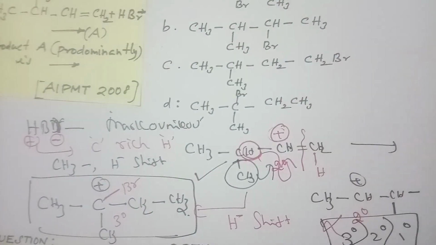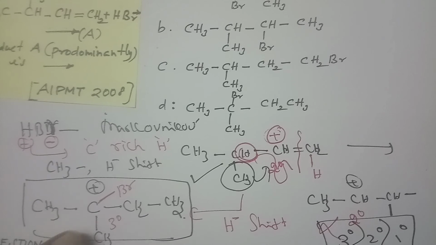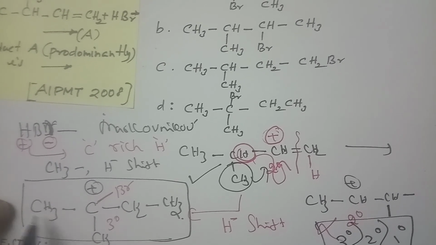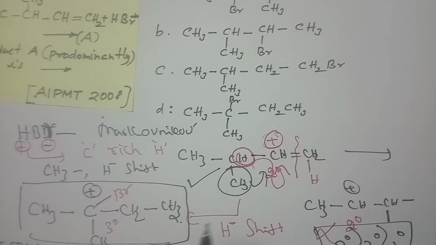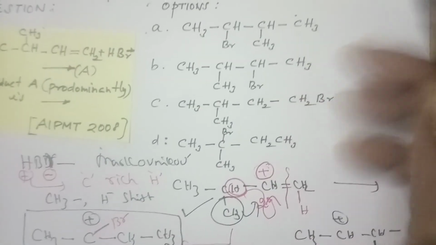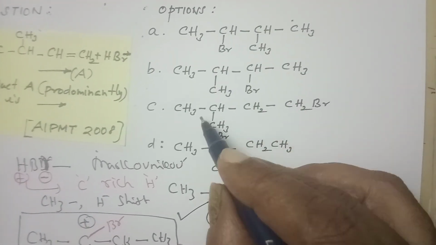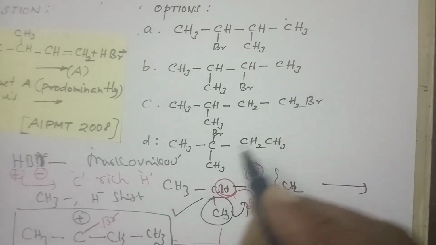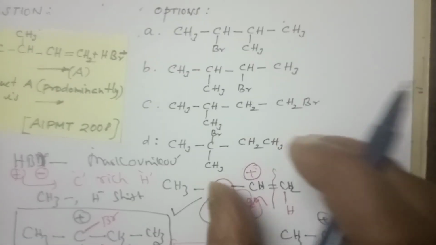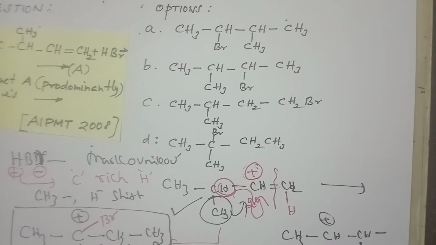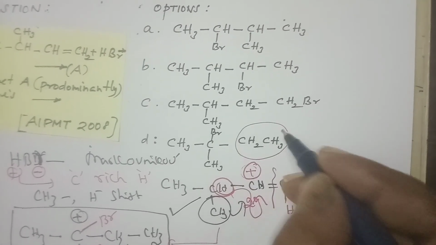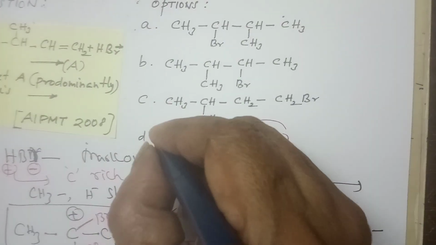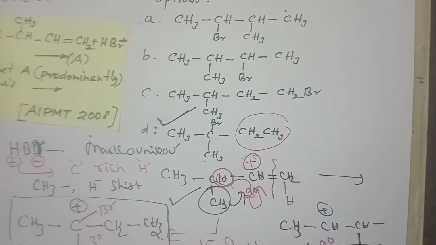Each time you check, time will be wasted, so this is how to see it. In our product, one side of the carbon has an ethyl group and the other side has an isopropyl group. Is there any carbon with ethyl? No. Here, ethyl? No. Iso is there in all the cases, but ethyl is not. Leave those. Now I focus on option D, where ethyl is there, iso is there, and Br is there. So this is the answer. Like that, you have to work in a very fast manner.